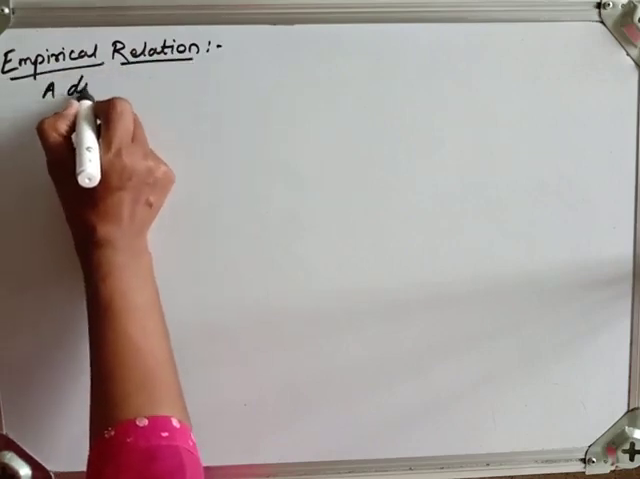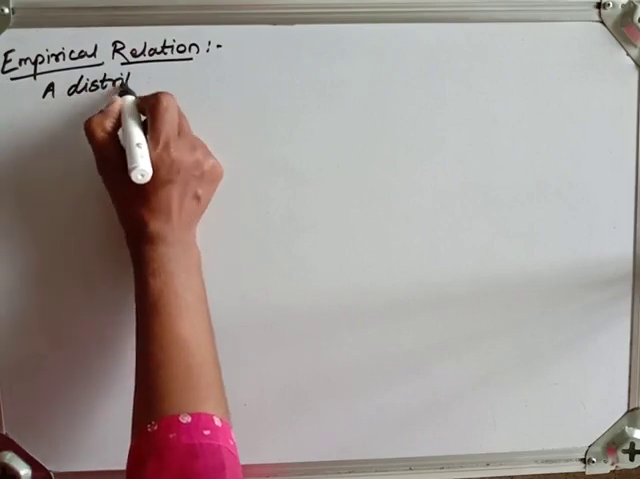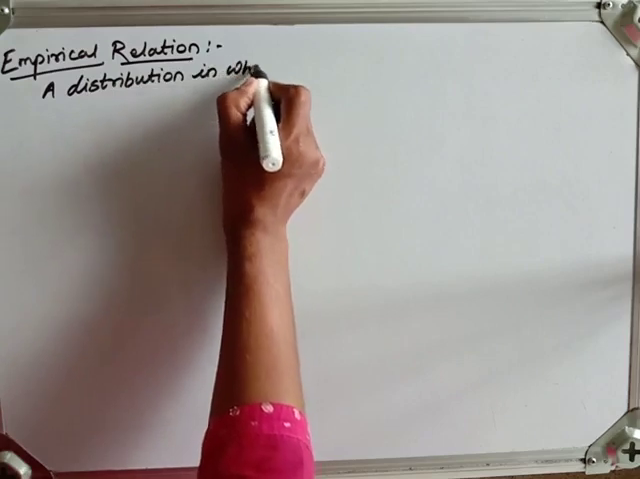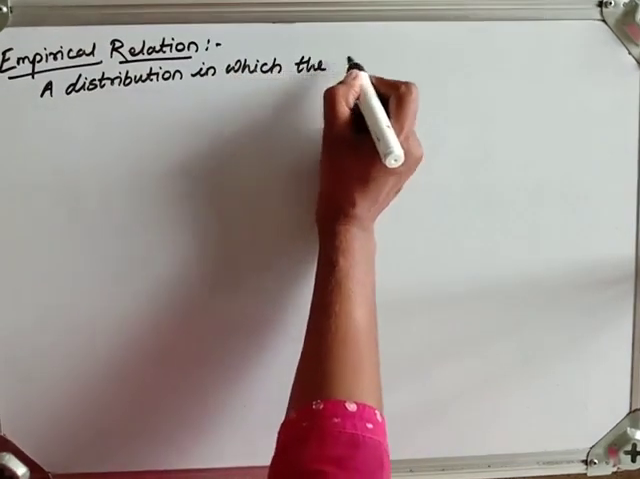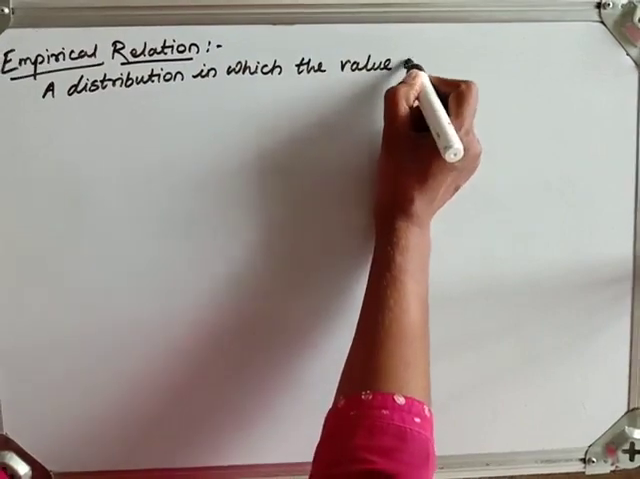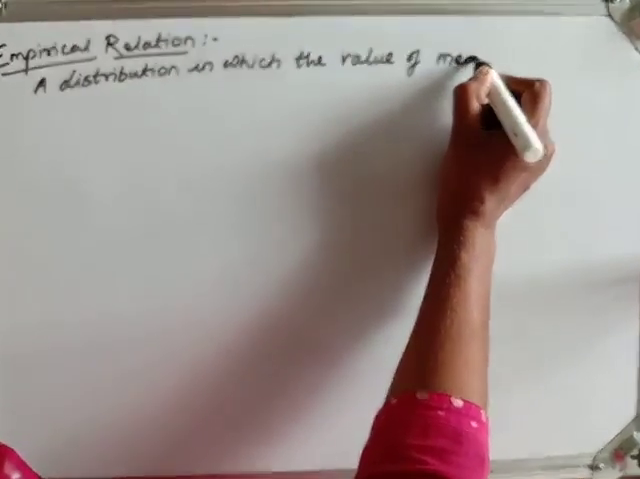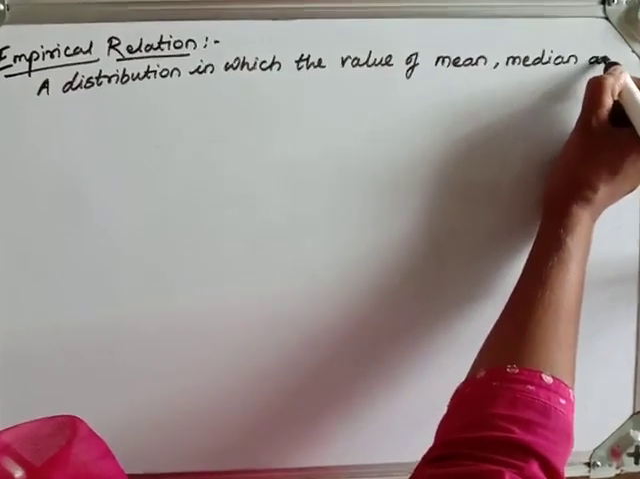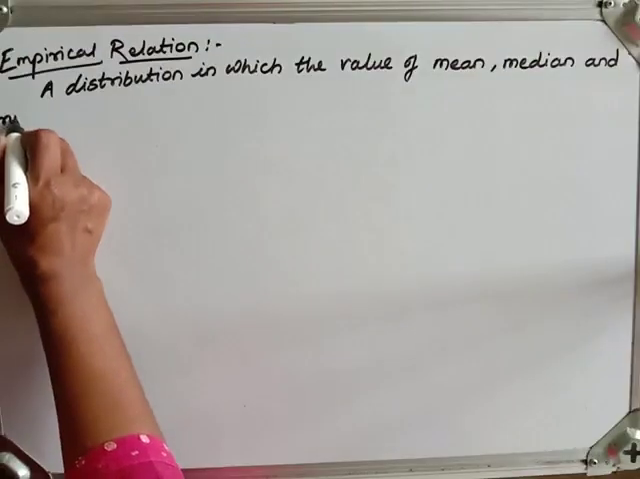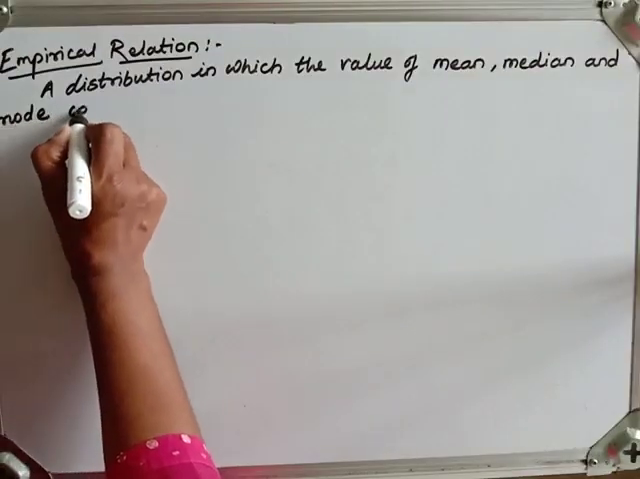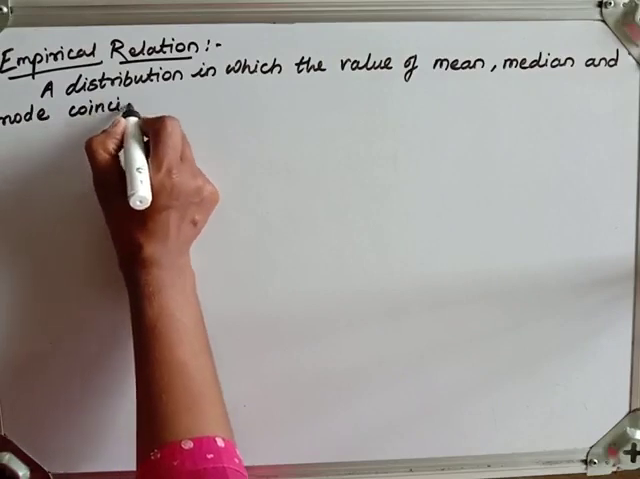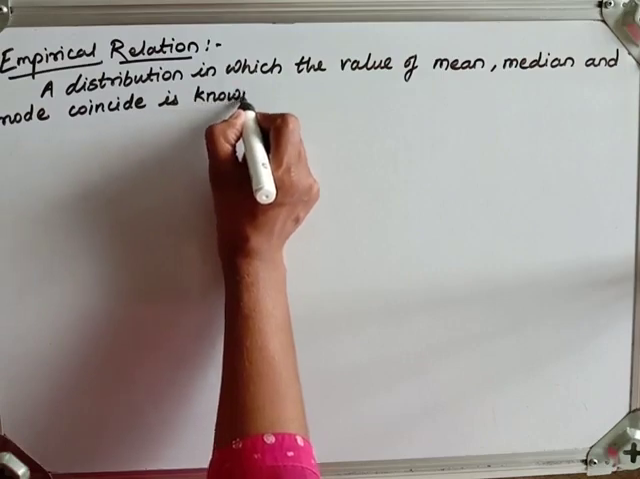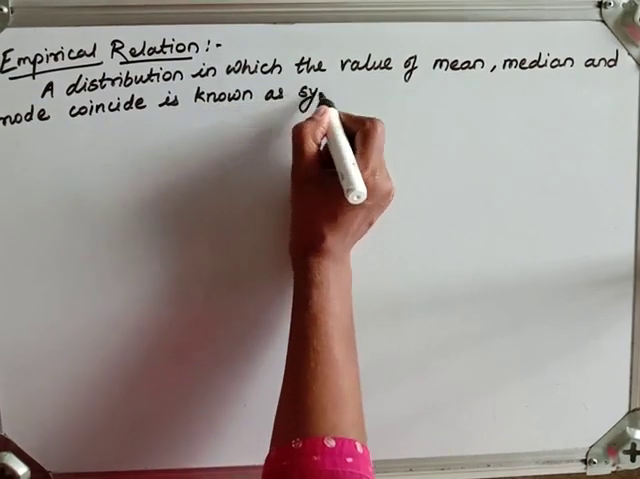A distribution in which the value of mean, median and mode coincide is known as a symmetrical distribution.